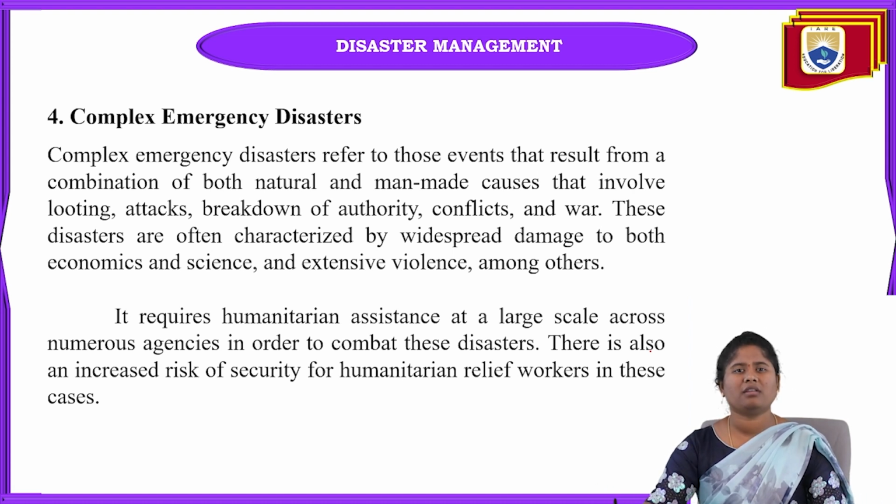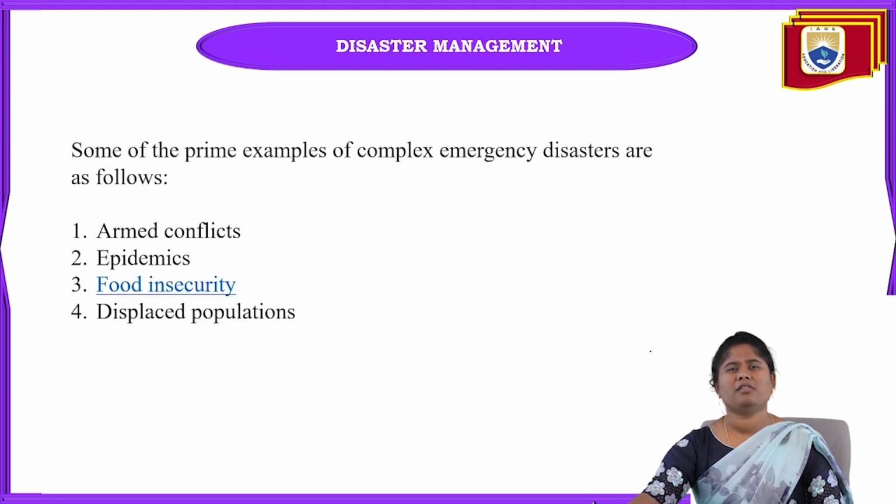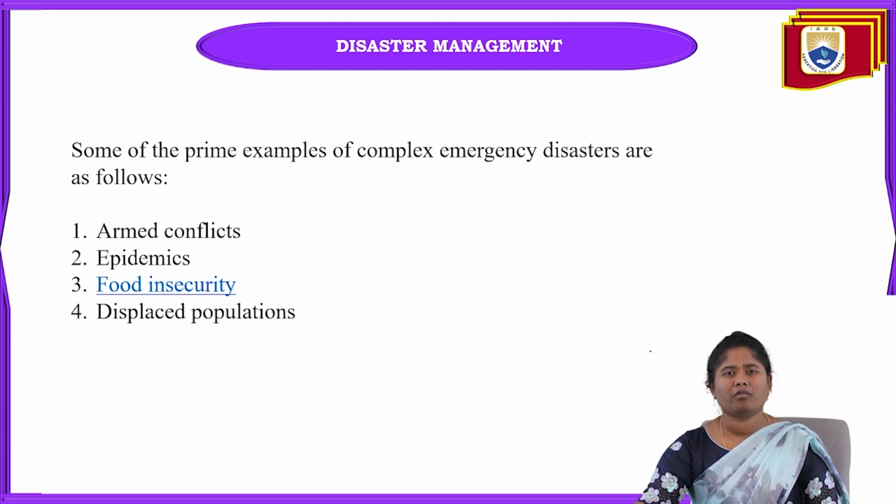Likewise, here you can see some examples of complex emergency disaster. First, armed conflicts. Armed conflicts are between two persons or between two parties. If any war happens, it comes under armed conflicts only. Why? Because at that time there will be so much violence, and maybe we can lose human life also.